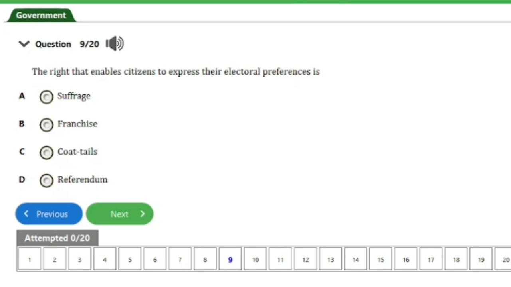So guys, the next question we have here is question number 9. It says, the rights that enable citizens to express their electoral preferences is A, suffrage, B, franchise, C, coattails, D, referendum. So guys, the answer to this question is option A, that's suffrage. And that is for this question. So let's head on to the next question, guys.